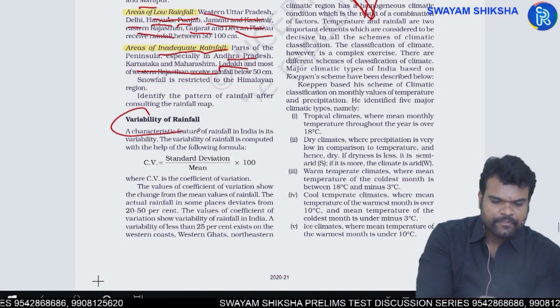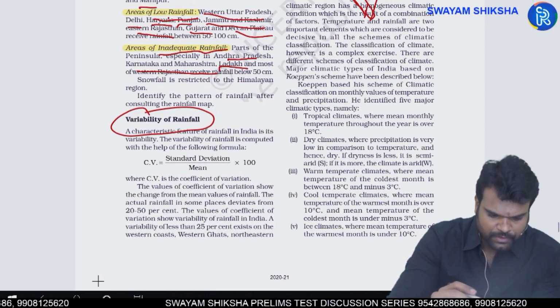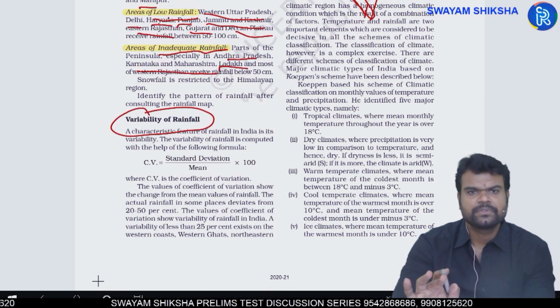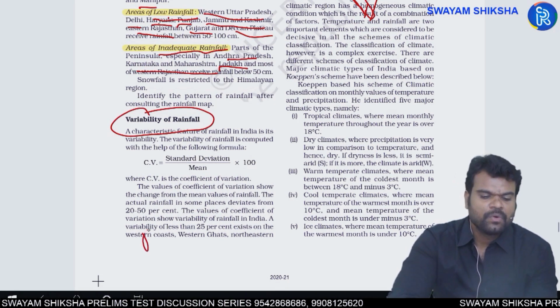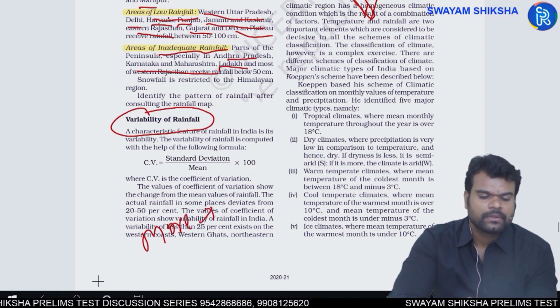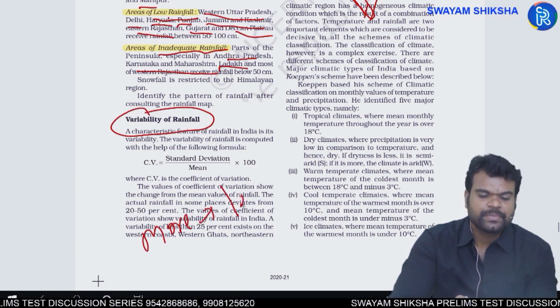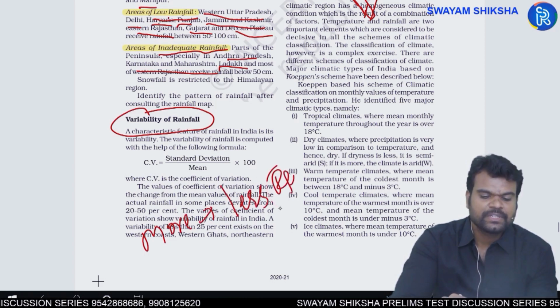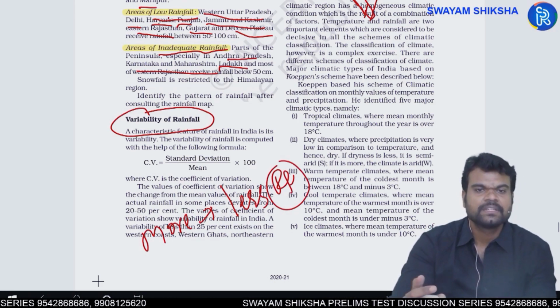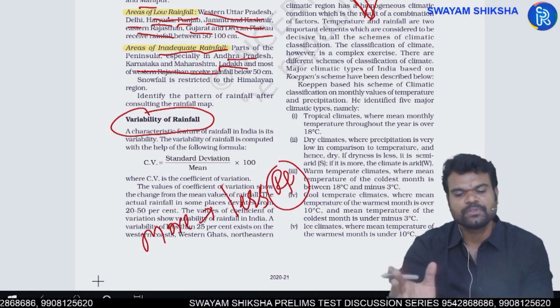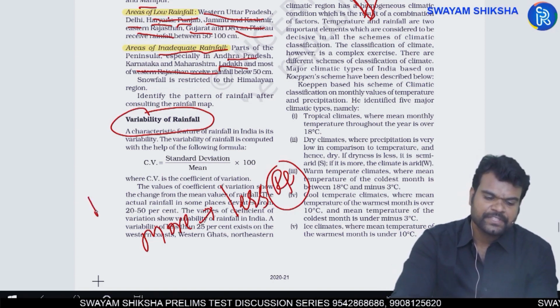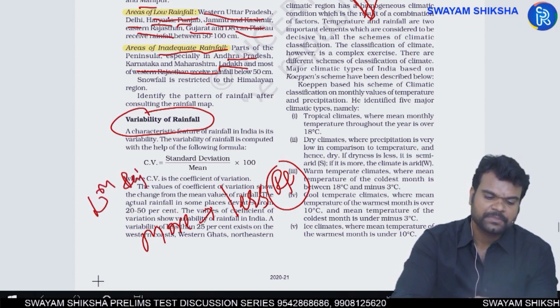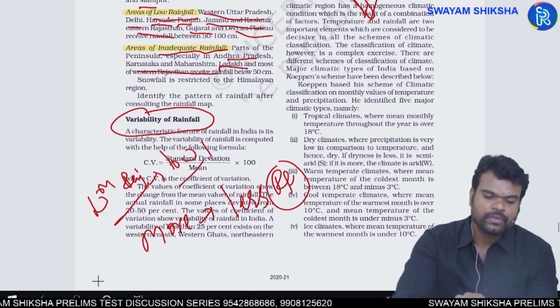Next, you have the variability of rainfall. Try to remember. Variability of rainfall is more in the regions which record less amount of rainfall. For example, the northwestern part of India, especially western Rajasthan, experiences very low rainfall.